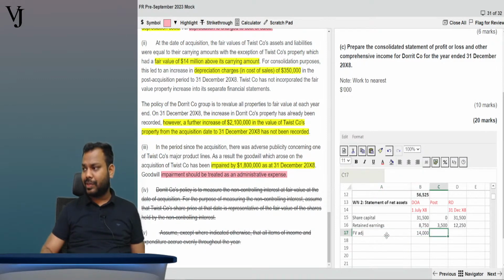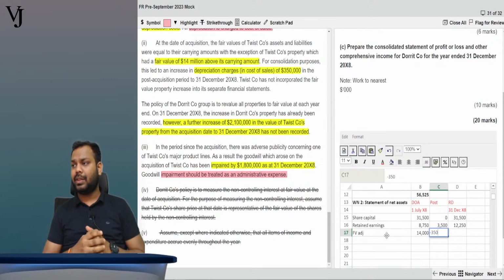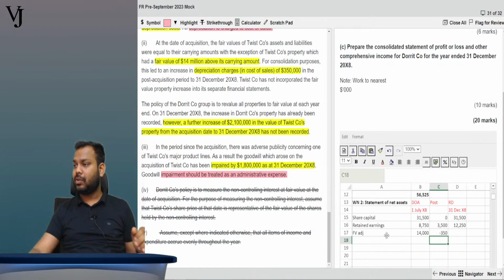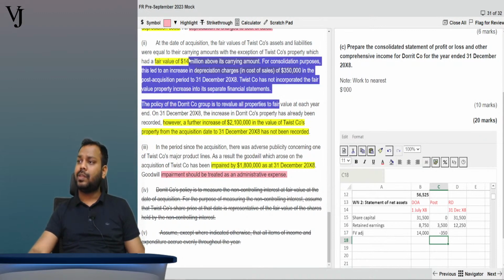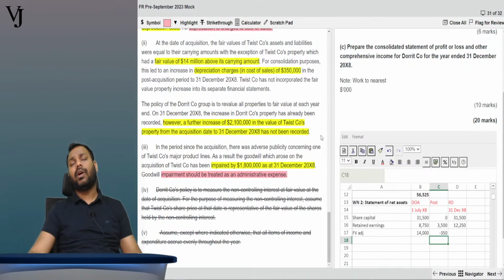Now what is the subsequent impact? That is negative 350, the excess depreciation on account of the increase in the value of the assets, right? Tell me yes or no. So the impact of this is done. We are not required to deal with anything further about this. Coming to the second point, it says for the Twist company.